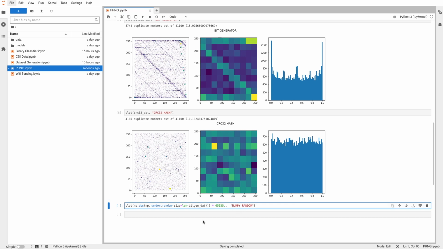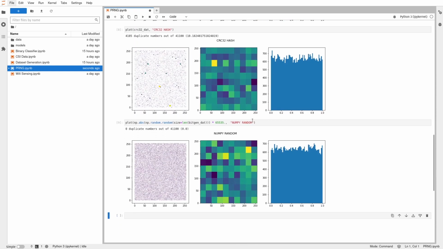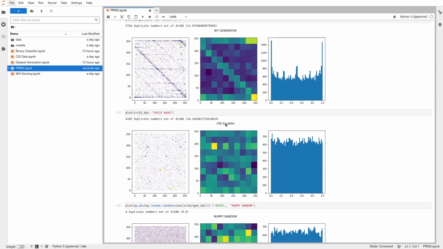For completion's sake, here's what it looks like with a true random distribution. I know there's got to be a better way to visualize this data, but intuitively, I think it's safe to say that neither of my random generators are remotely similar to an actual random distribution. Still, I think it's a useful technique.